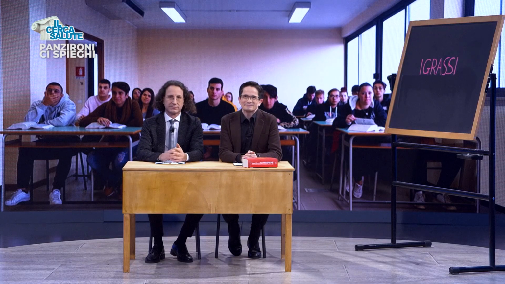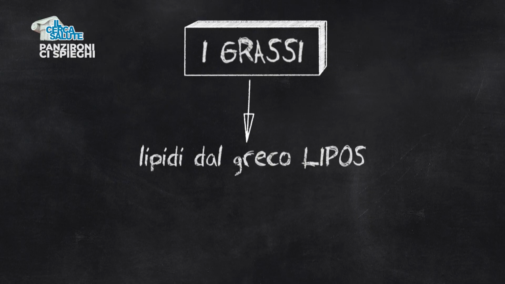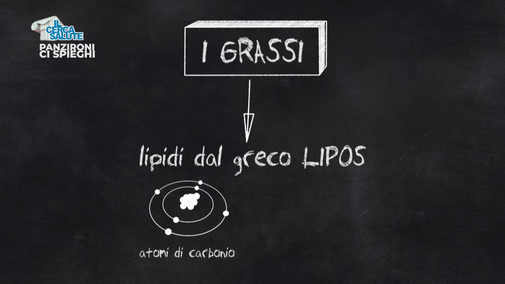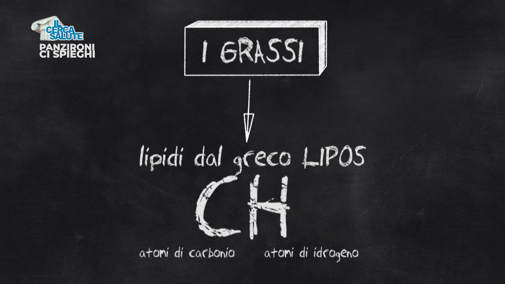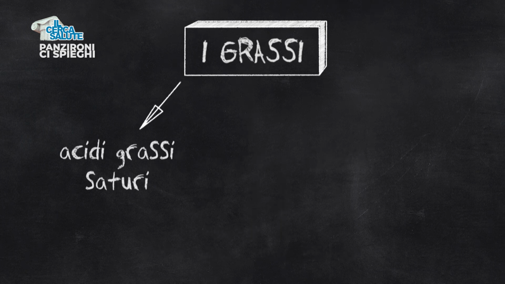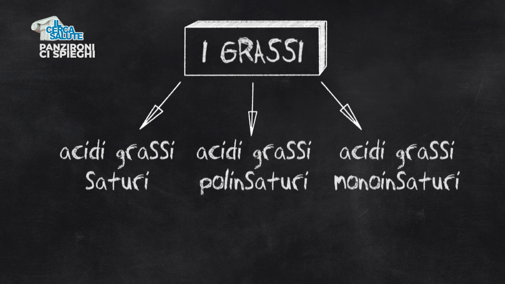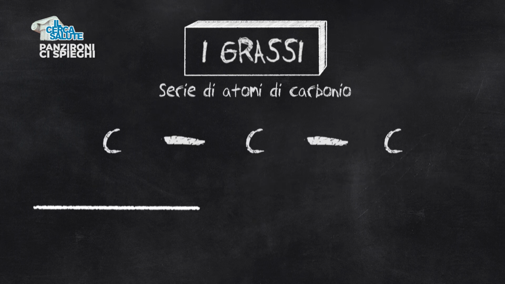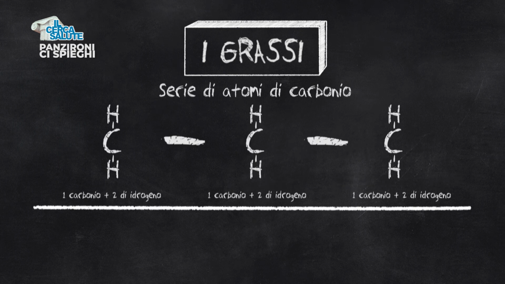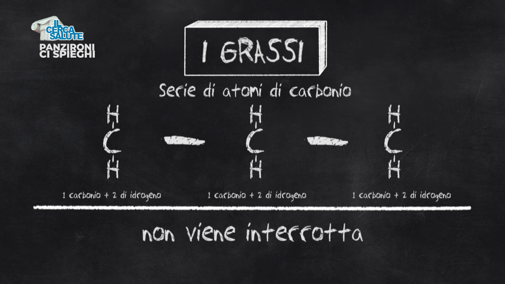Fats or lipids, from the Greek lipos, are made up of carbon and hydrogen atoms joined together. Fats, based on their bonds in the carbon chain, can be classified into saturated fatty acids, polyunsaturated fatty acids, and monounsaturated fatty acids. In fact, if the series of carbon atoms, each of which is paired with 2 hydrogen atoms, is unbroken, we are in the presence of a saturated fatty acid.